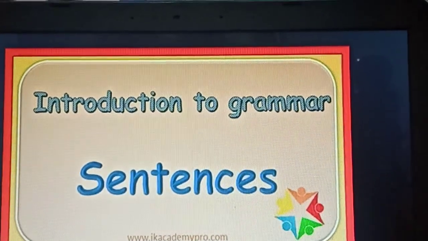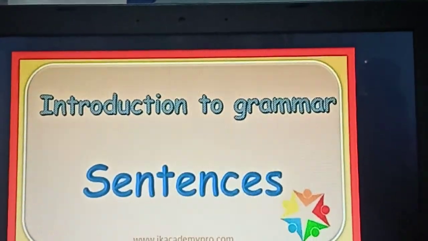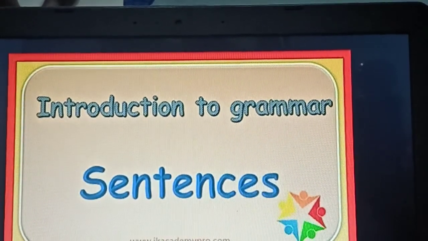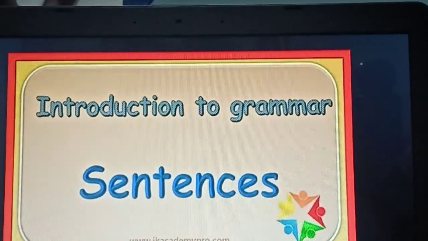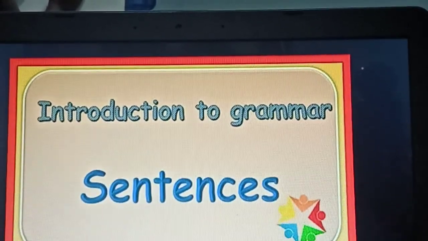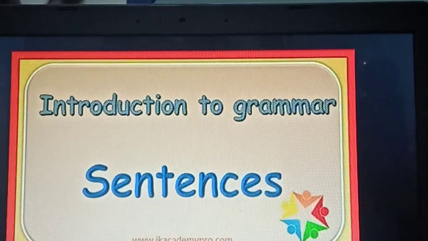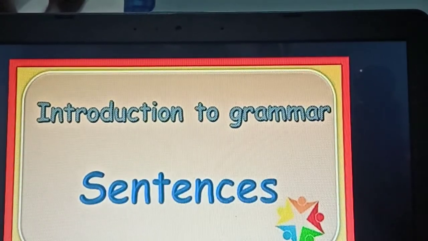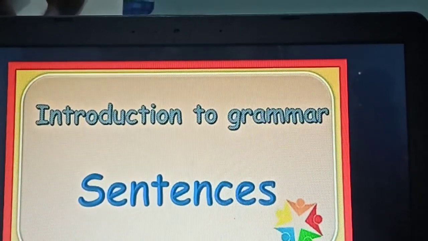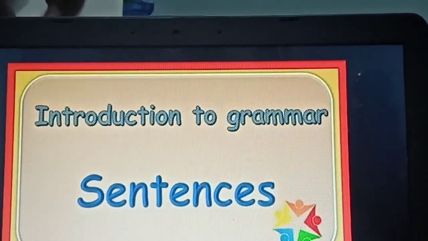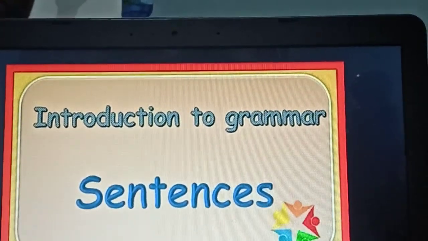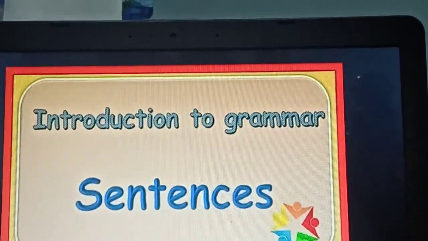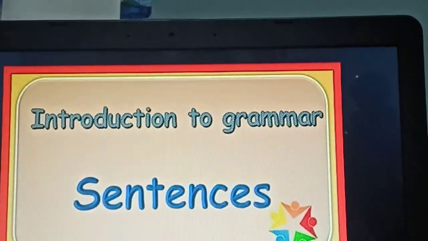Now, what is a sentence? What do you mean by a sentence? Okay, I am studying in standard 6. Is it a sentence? Yes. I. Is it a sentence? No. My cow. Is it a sentence? No. Okay, so you know what a sentence is. So a sentence should give a complete meaning of whatever we are talking about.